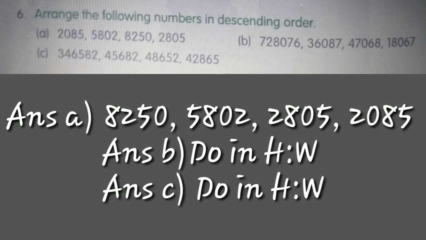Then the next one will be 2805 and the last one will be 2085. So arrange them properly and write them as 8250, 5802, 2805 and 2085. Parts 2 and 3 are meant for your homework on descending order. So you can easily do it.